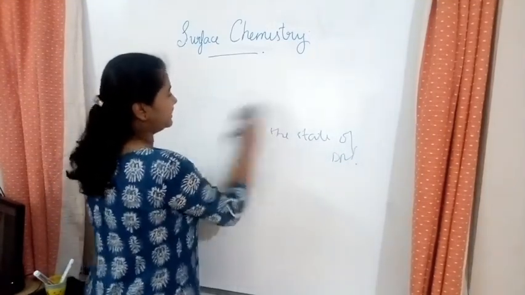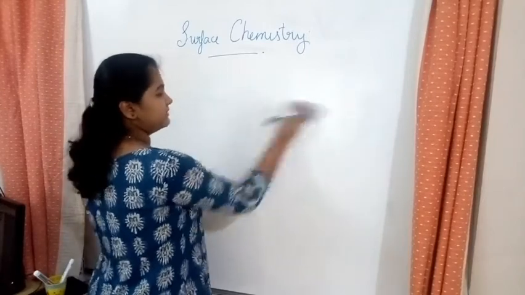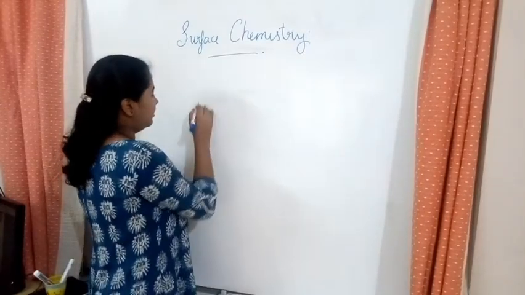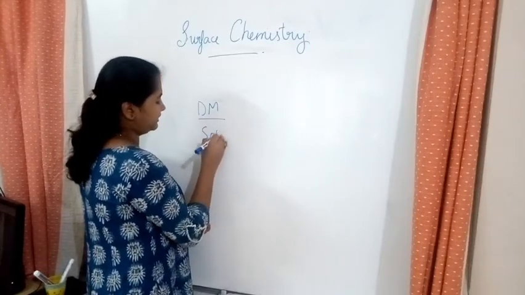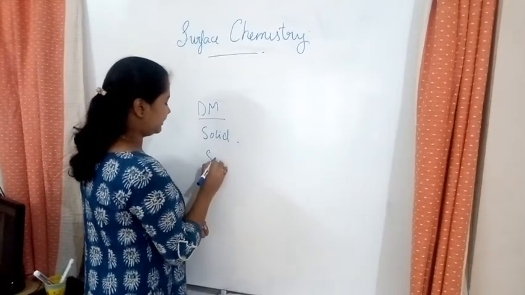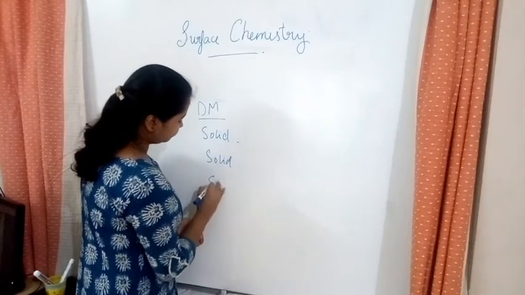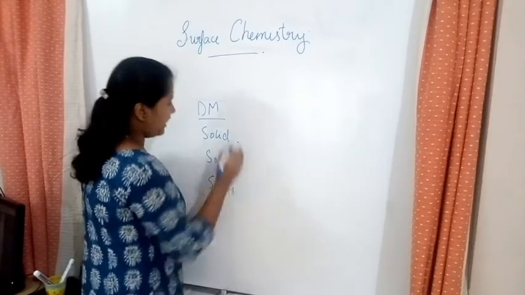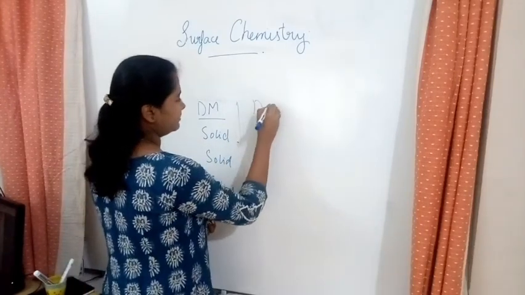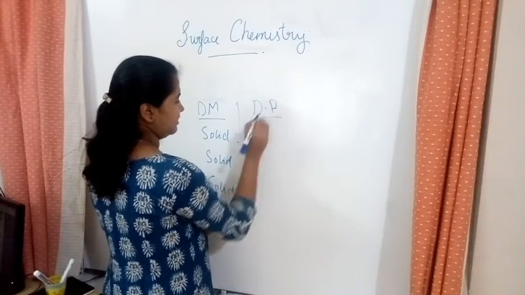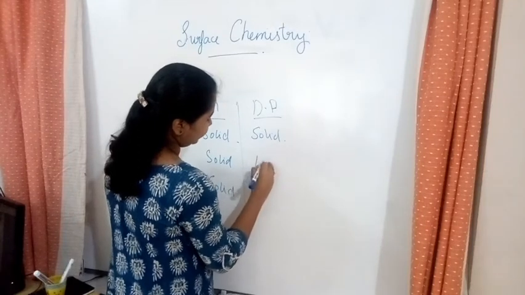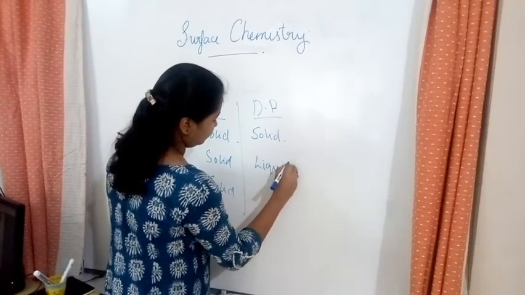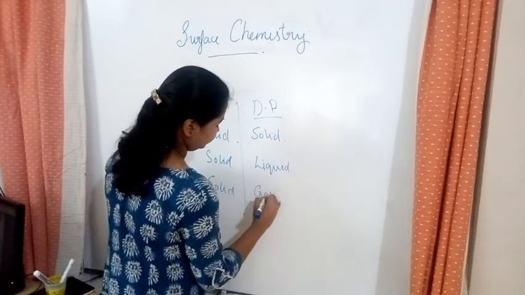First, let's discuss the dispersion medium being solid. And this is the dispersed phase: solid, liquid, gas.